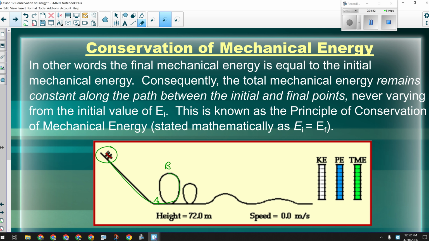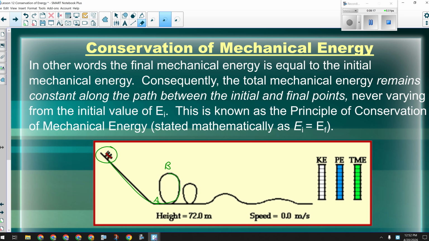Where will your speed be greater, A or B? A, yeah. It'll be greater at A because you have more kinetic energy at A. Once you go back up this hill, you're going to slow down. All right? You're not losing any energy, you're just turning it back into potential. Okay? And in fact, in the design of roller coasters, you have to be careful when designing it to make sure that you don't make any other hills on the roller coaster or any loops on the roller coaster higher than the first hill, or even anywhere close to the height of the first hill. Otherwise, you won't get through them.